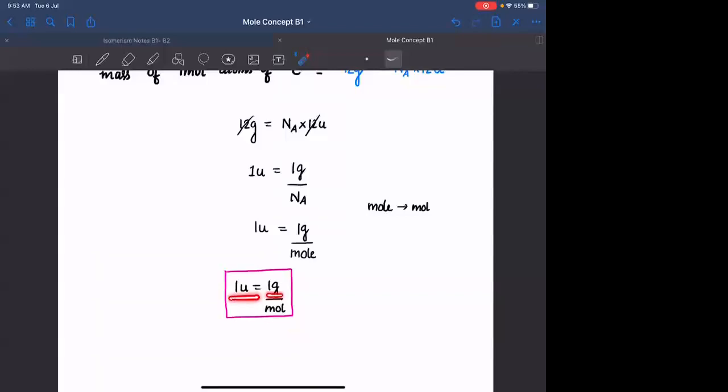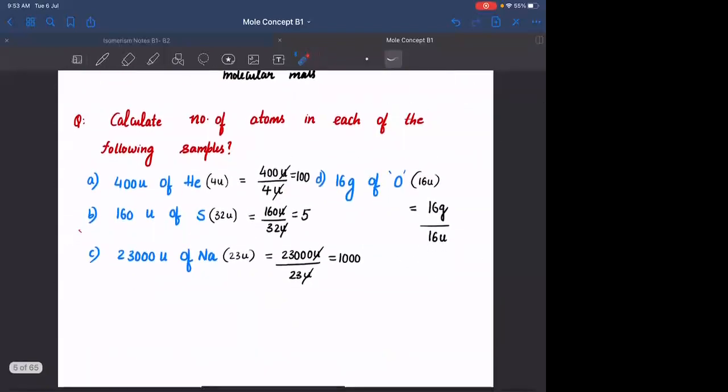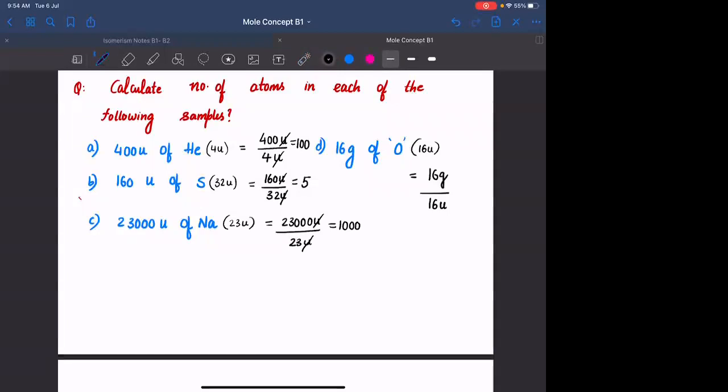With the help of this relation, now that we know the relation between gram and AMU, I can solve this question which you could not solve, which is 16 gram per 16 U. I can write this as, AMU is equal to 1 gram per mole. Now you have gram and gram, which cancel, and 16 and 16 also cancel. The mole goes to the top, so what will it be? It is 1 mole. 1 mole means the exact number is 6.022 into 10 power 23 atoms of oxygen.